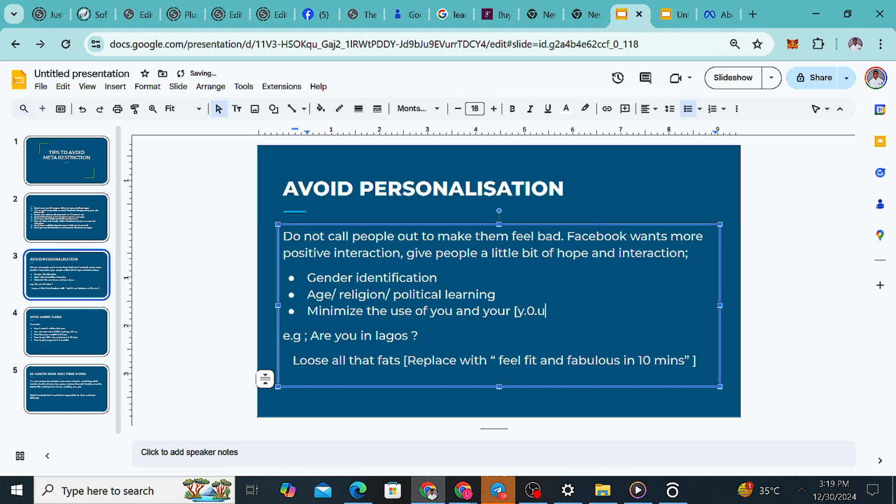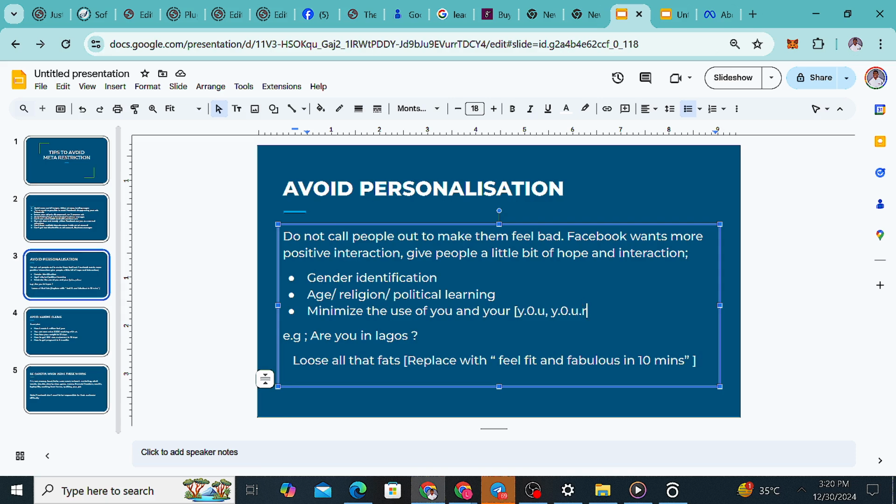In some places you can just use "your." For example, for your hard copy or bank, it will need you to use "you" and "your" at a particular point, though you want to limit it. Then you find a way to move around it with this kind of stuff, so that whoever is reading will know that you are talking about "your." This approach helps you get around the algorithm.